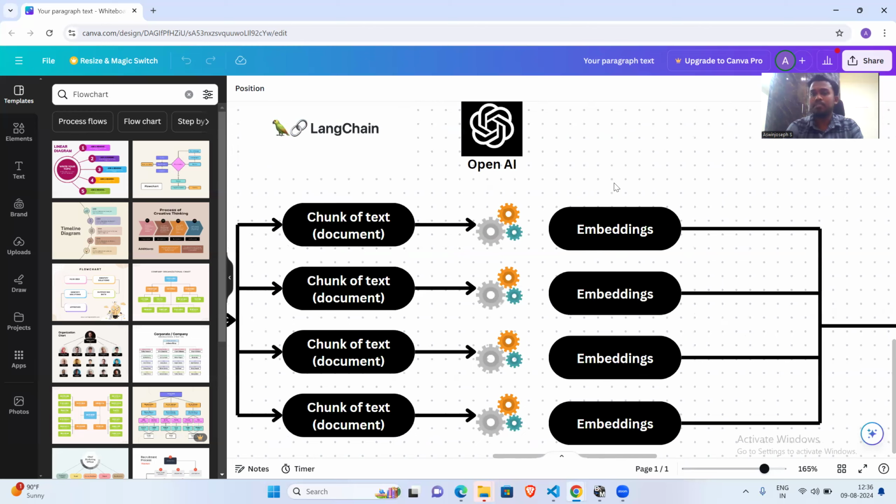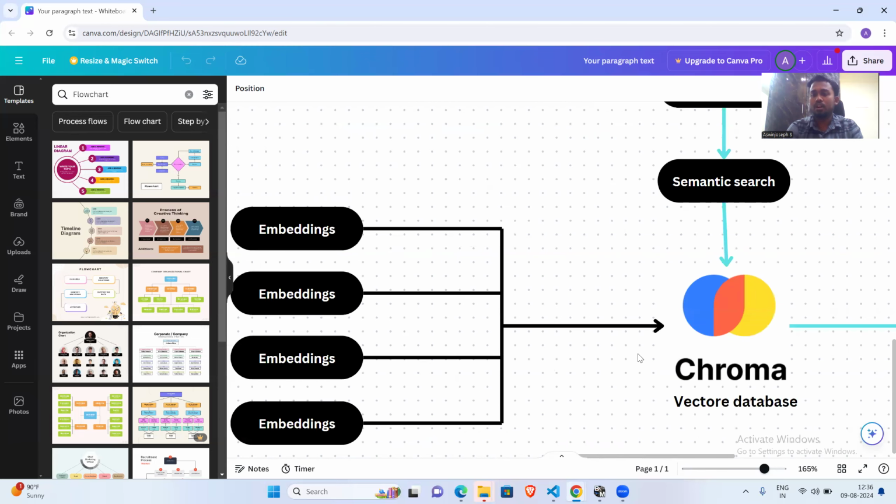Once we embed it, we need to store that inside the vector database. Here I'm using ChromaDB. You can use ChromaDB, Pinecone, or FAISS vector database also. So it's up to you. Why am I using ChromaDB? Again, it's open source and very reliable to use.